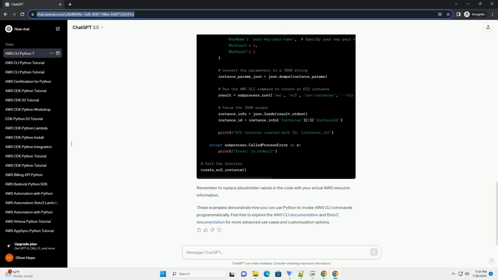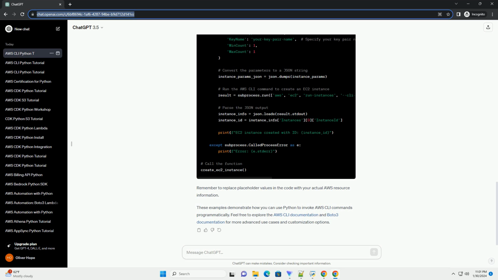First, configure AWS CLI by running the following command in your terminal. You will be prompted to enter your AWS access key, secret key, default region, and output format. Let's start with a simple example of listing all S3 buckets using Python and AWS CLI. Now, let's create an EC2 instance using Python and AWS CLI.